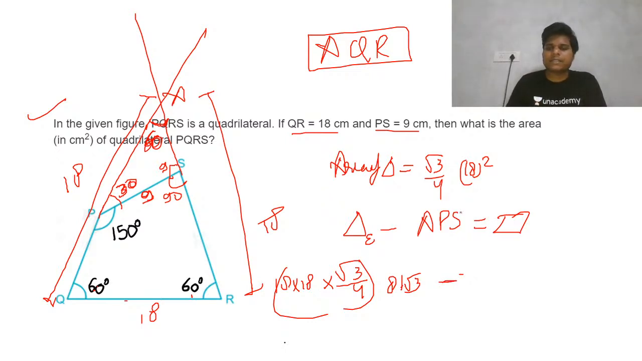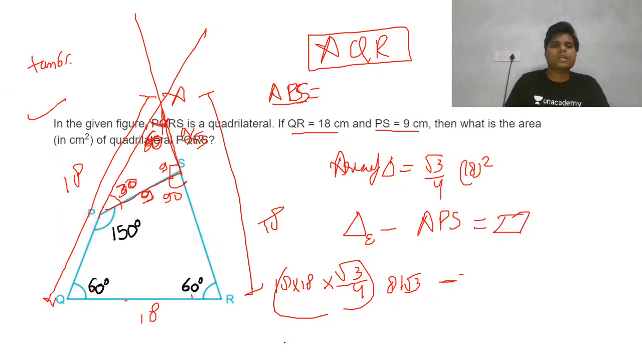minus the area of triangle APS. How much will that be? So this is 9, and this is the height, this is the base. If you know the base, we can find the area. Okay, so to find the base, you can apply tan theta here. I think that will work. So if you apply tan theta, this is 60, so this will be 9 by root 3. Okay, I hope you all know how to apply that thing.